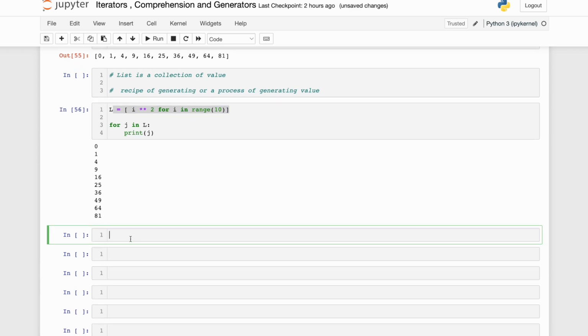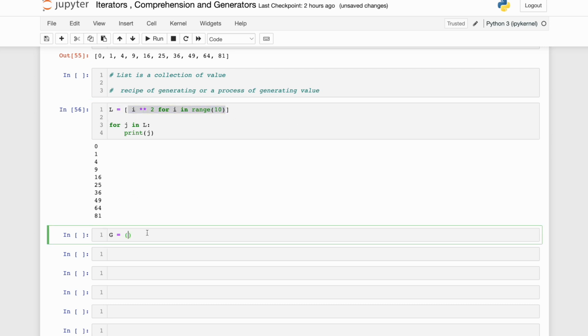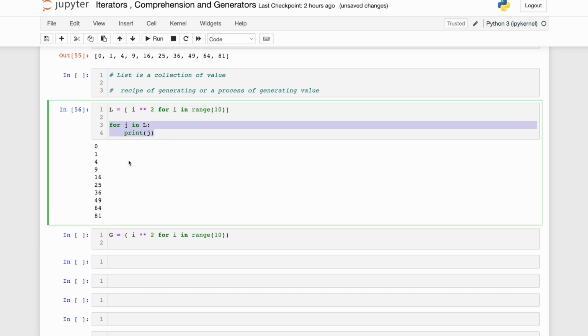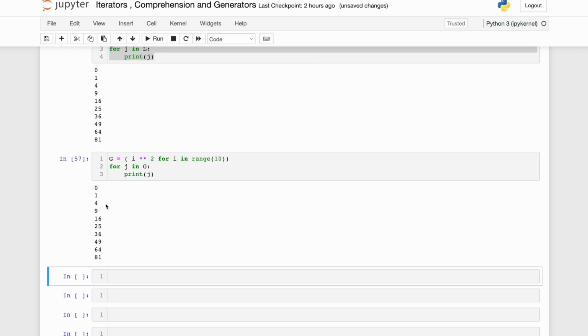In case of generator, I am going to do a similar thing, right? Let me just copy paste this particular thing inside a small parenthesis. Okay, and if I have to iterate over it, again the same thing. Let me copy. I'm just changing my list to a generator object. Okay, then I'm going to write. This also generated exactly the same output. What was the difference over here?